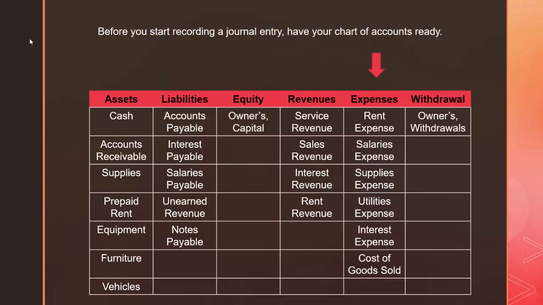Expenses are the costs that a company pays during its everyday operations. Well, companies need a building to operate out of, so if they pay rent, rent will be recorded under rent expense. They need to pay their employees, so salaries will be recorded under salaries expense. They need to have power and heat, so utilities will be recorded under utilities expense. These are all things that a business must have in order to still be productive. The last type of account we have is withdrawals. They are funds that an owner takes out of a business for his or her own personal use.